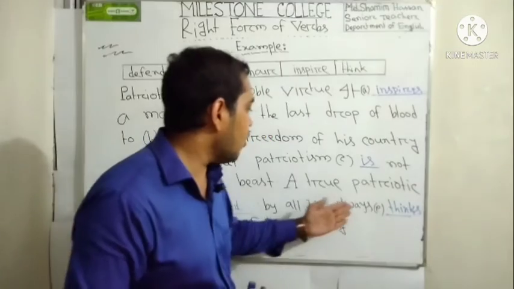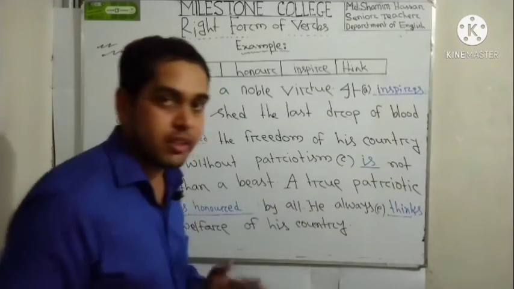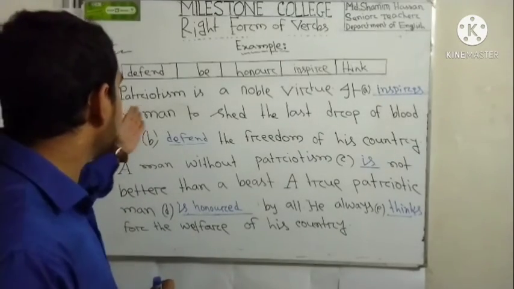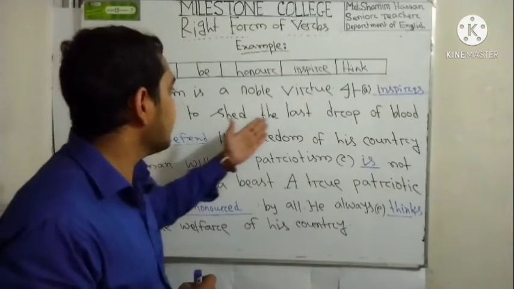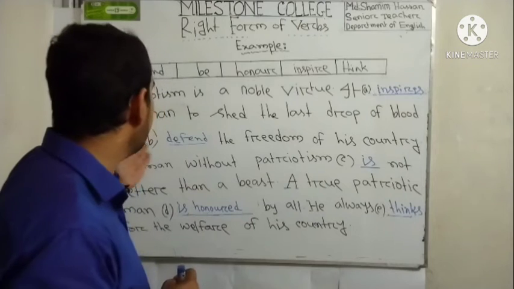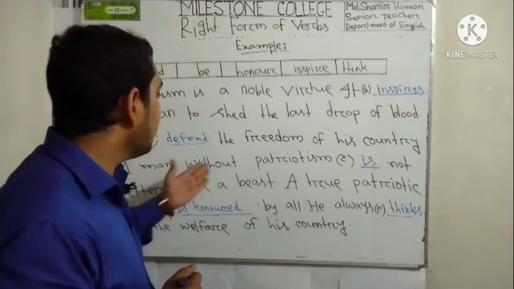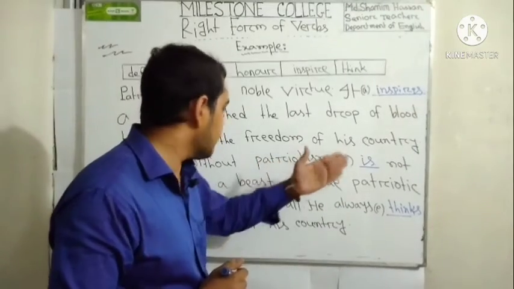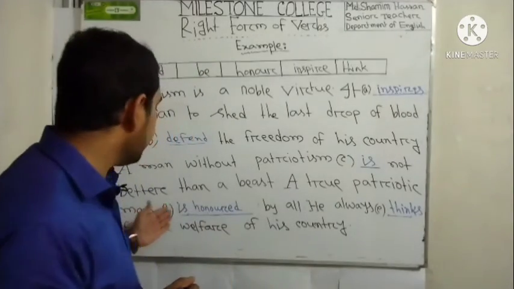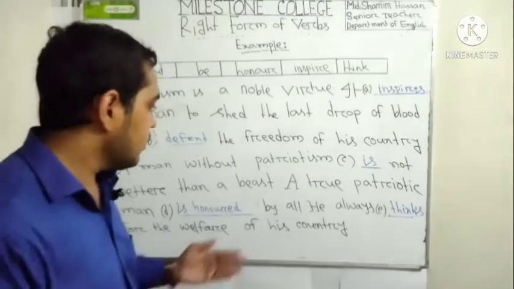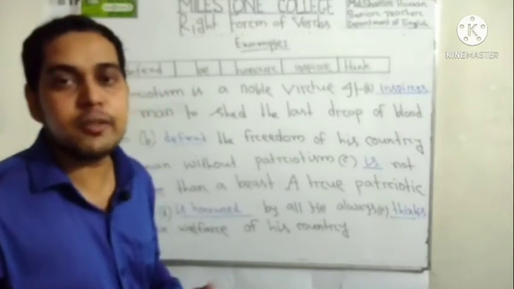That's why he always thinks for the welfare of his country, right? Okay. Patriotism is a noble virtue. It inspires a man to shed the last drop of blood to defend the freedom of his country. A man without patriotism is not better than a beast. A true patriotic man is honored by all. He always thinks for the welfare of his country, right?